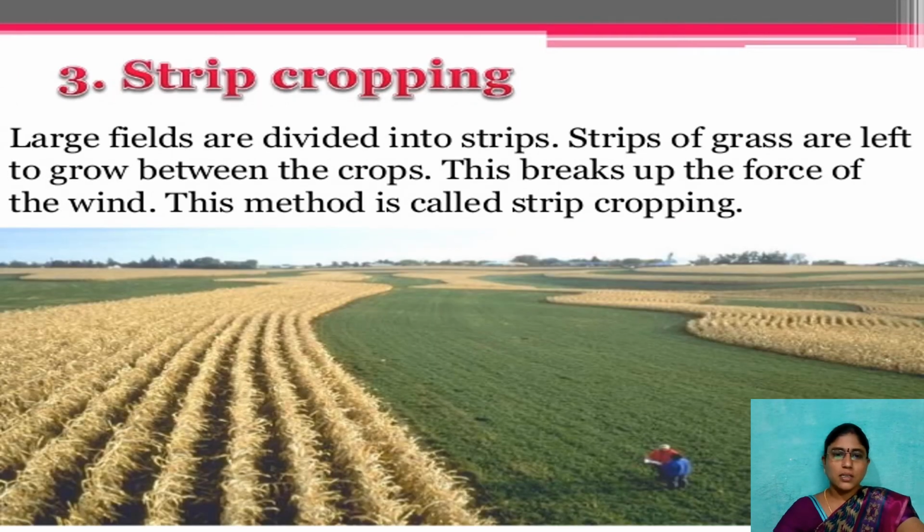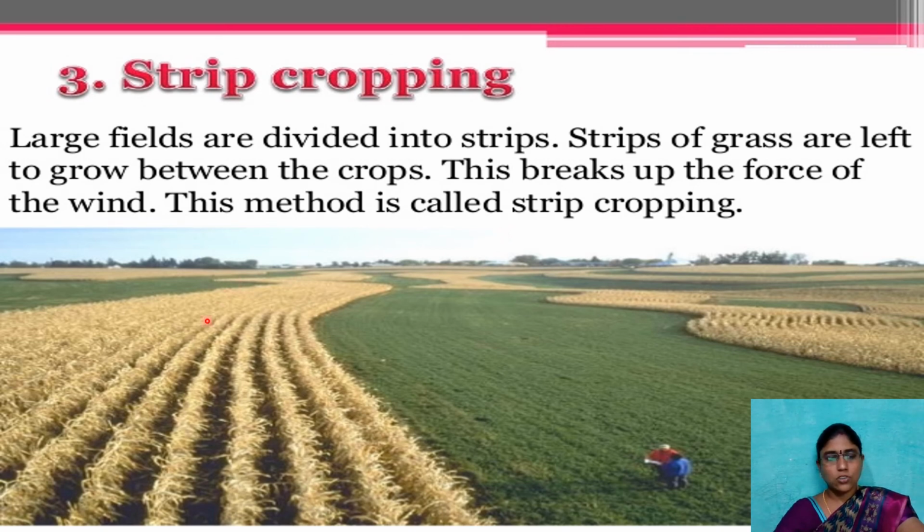The third method is strip cropping. It is like strips. We have to cultivate some place and leave some place, and after that cultivate again. In these strips, we grow grass, and between the grass we cultivate the crops. This breaks up the force of the wind. To reduce wind erosion, this method is called strip cropping.